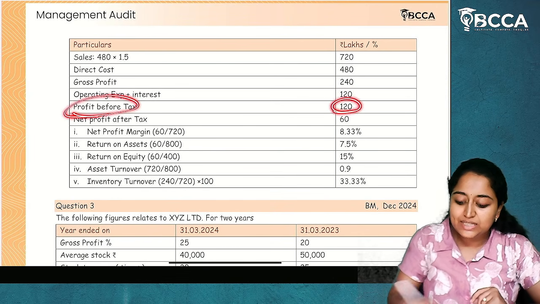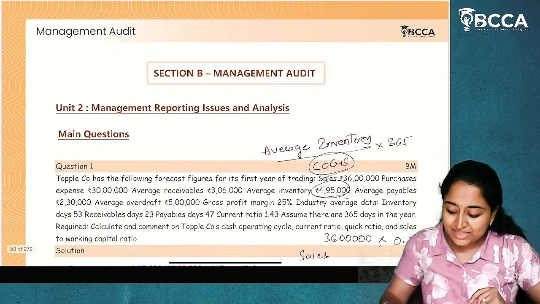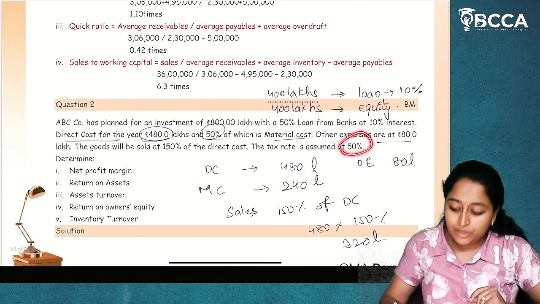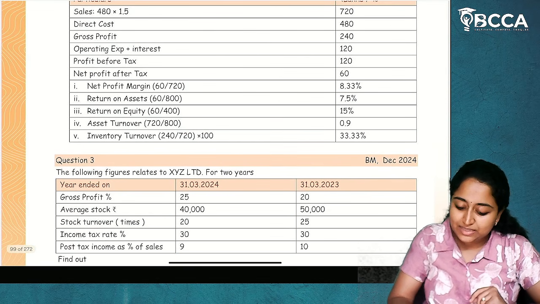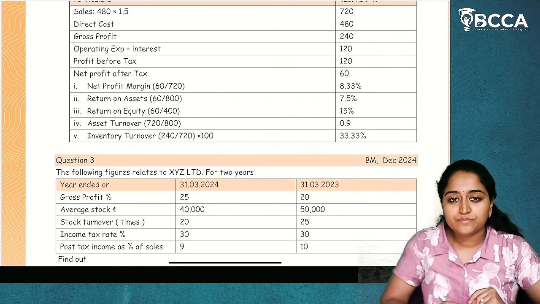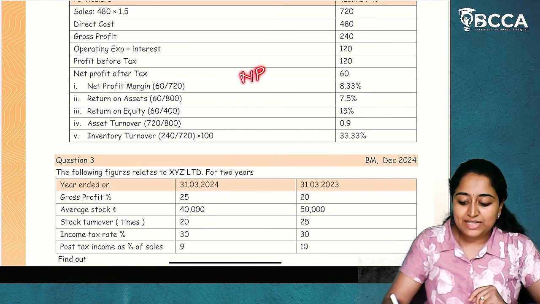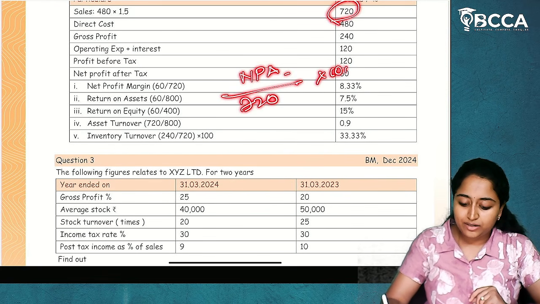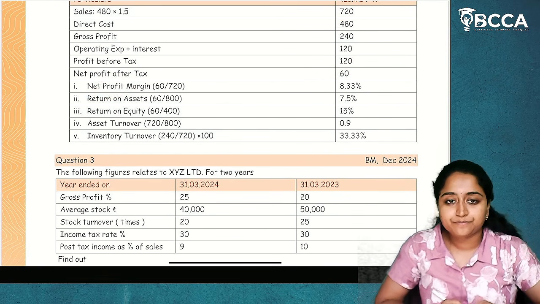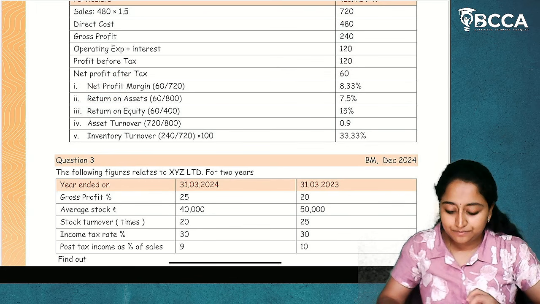Profit before tax is 120. Now what is the tax rate which is given? 50%. What is profit after tax? 60. So net profit after tax 60 divided by sales 720 into 100. Net profit margin. I hope it is clear.